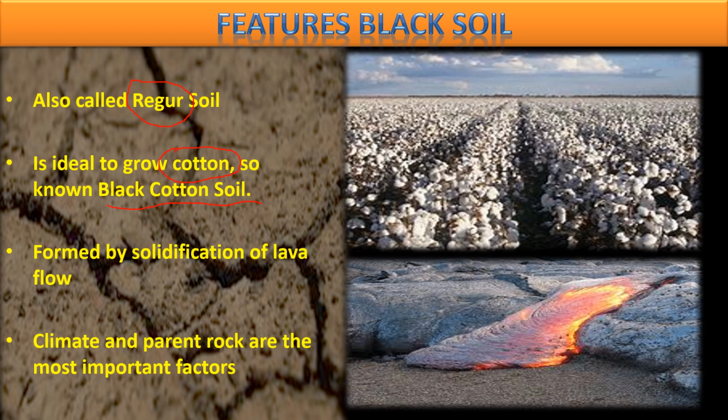Now, how is this soil formed? Long ago, maybe millions of years ago, in the region that we have seen in the previous slide, that is the basalt region, or the Deccan Trap, or the northwestern part of the peninsula plateau, Deccan Plateau, there was a volcanic eruption. Millions of years ago, एक lava erupt हुआ था. Lava came on the surface, and over a period of time, lava cooled down. When the lava cools down, it becomes rock. This image will help you to understand that.